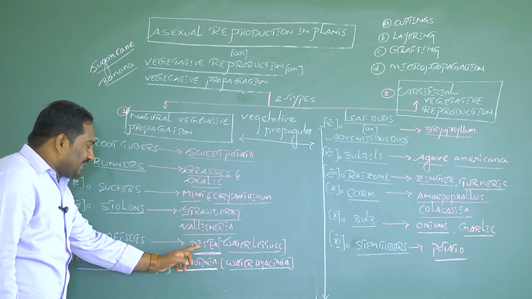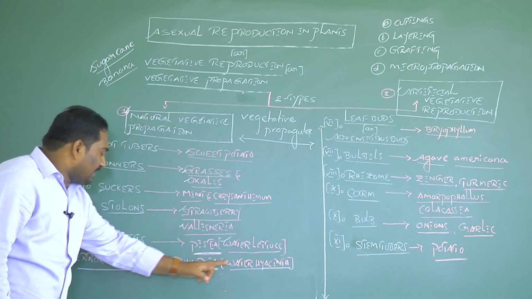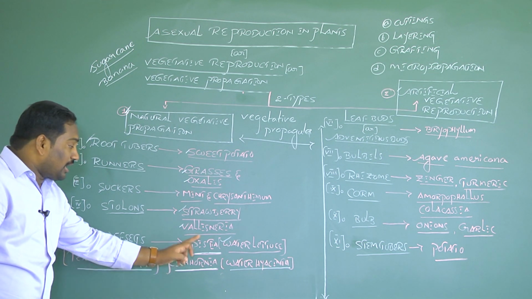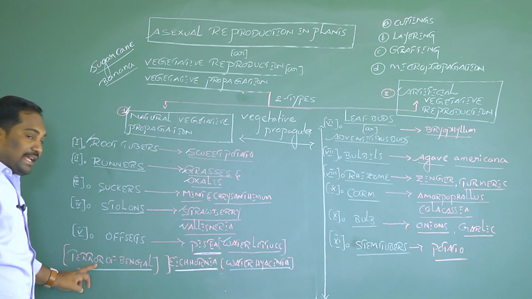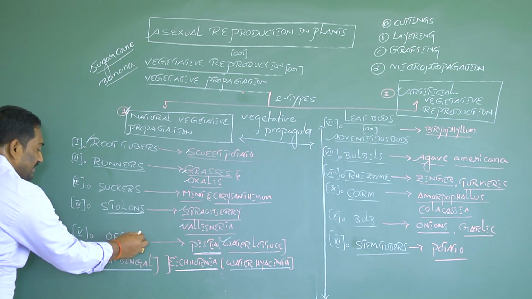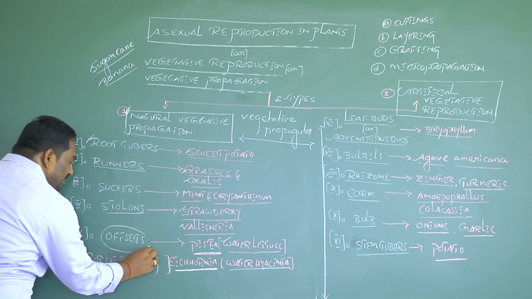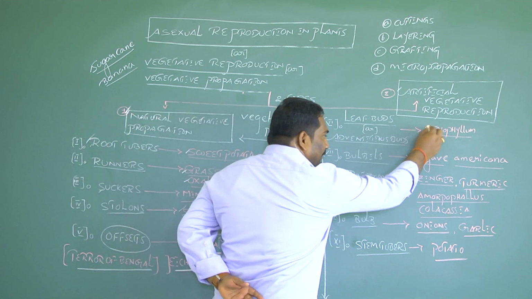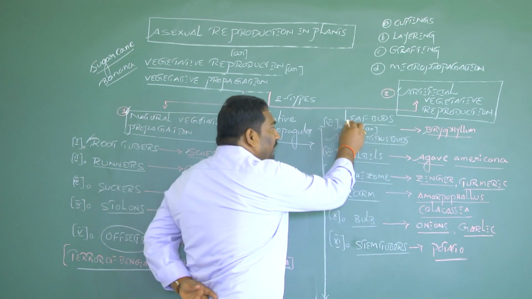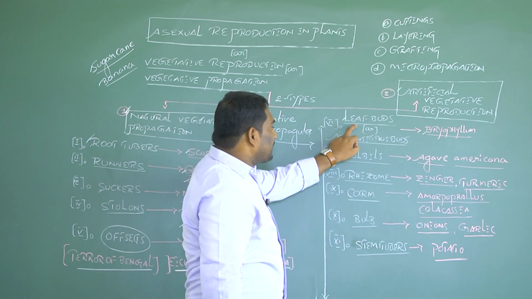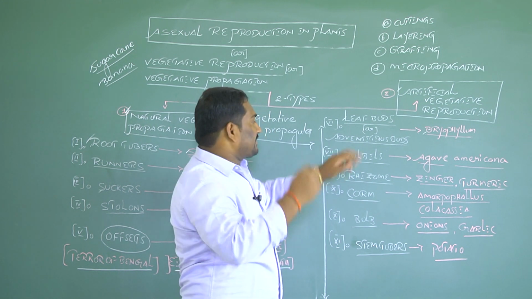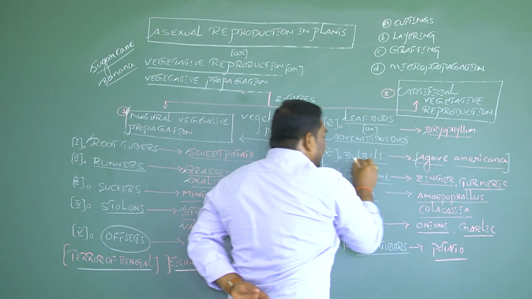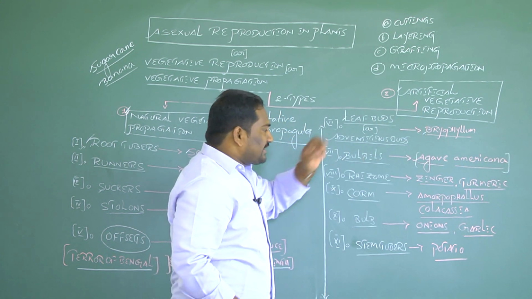In aquatic plants like pistia, water lettuce, and Eichhornia, with common names water hyacinth or terror of Bengal, the vegetative propagules are offsets. Whereas in bryophyllum, the vegetative propagules are leaf buds, or adventitious buds. In Agave americana, commonly called century plant, the vegetative propagule is bulbils.